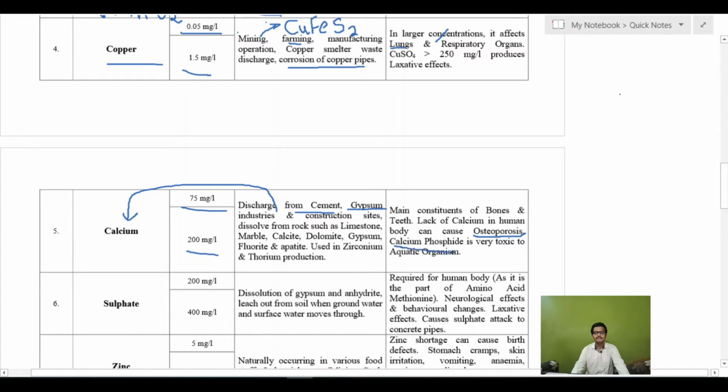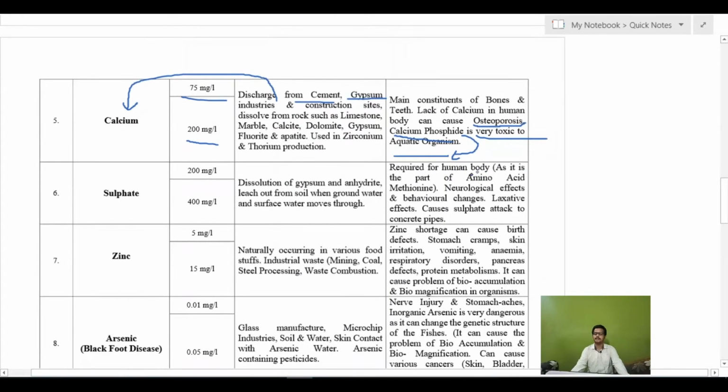Also, calcium phosphide is very toxic to aquatic organisms. Phosphate is the limiting nutrient, so it increases the growth of aquatic organisms and causes a reduction in biodiversity in the water. That has been discussed in a previous video, where we discussed the nutrients in water.